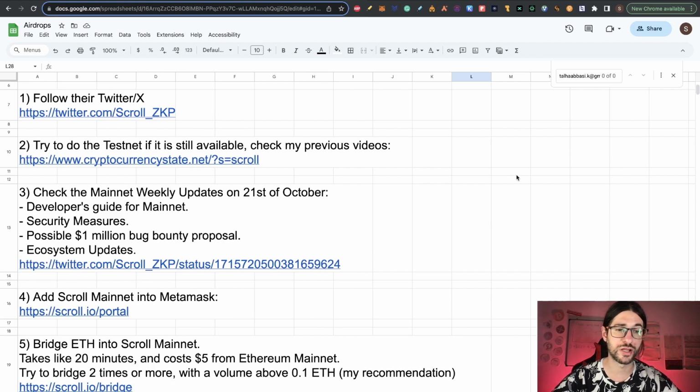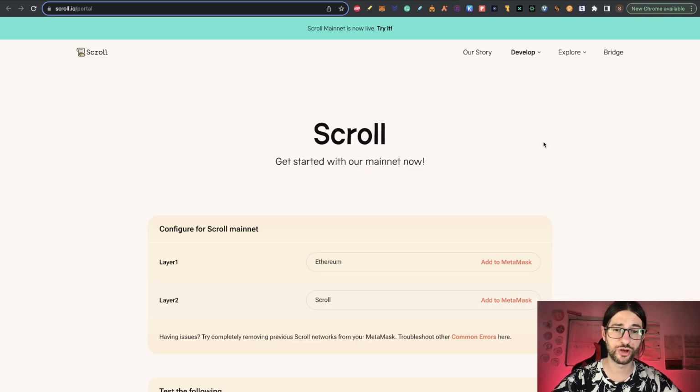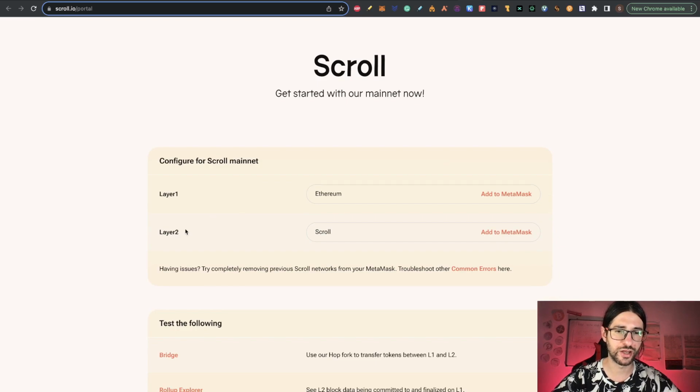So go to scroll.io and you can go to the portal. That basically is going to send you here. And here you can see configure for Scroll Mainnet. And in layer 2, you can see Scroll. Click on add to Metamask. And this is going to pop up your Metamask. You can see down here it says I already have Scroll.